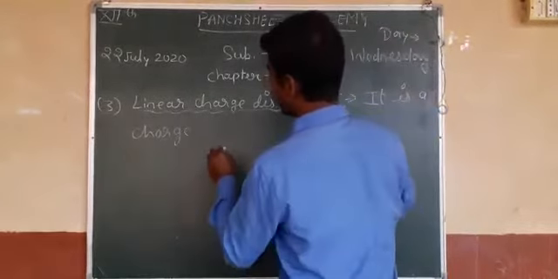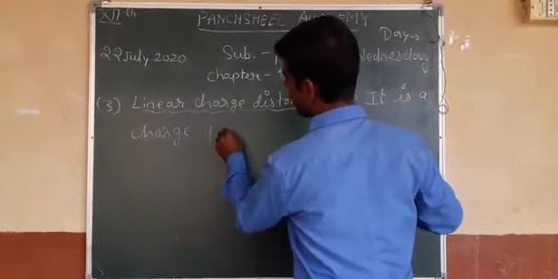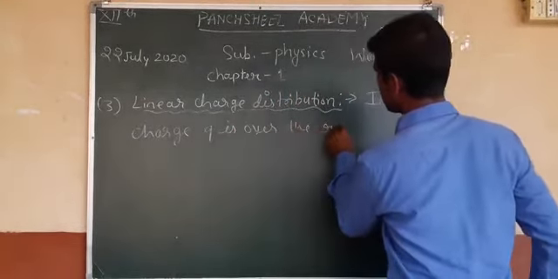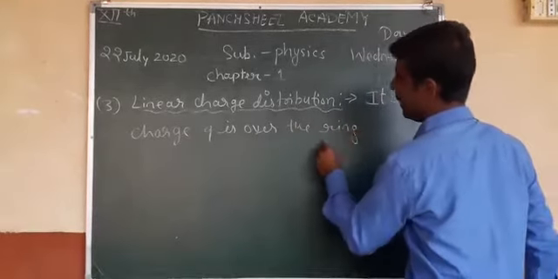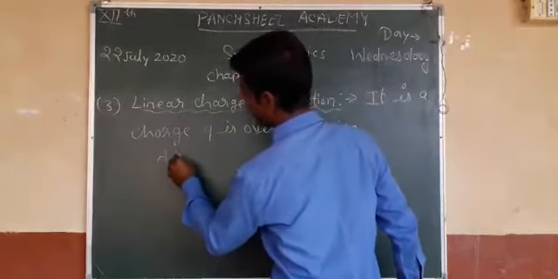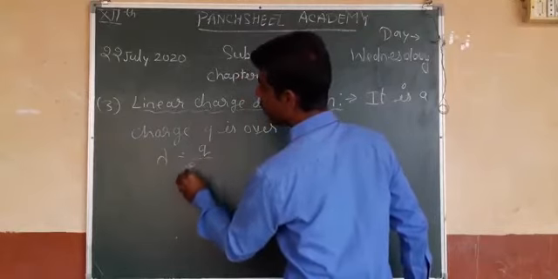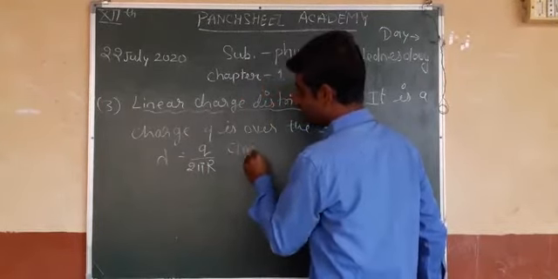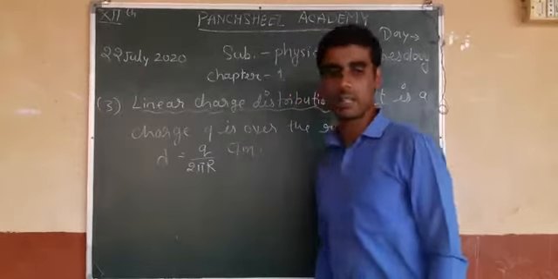Then lambda equal to q upon 2 pi r coulomb per meter. 2 pi r is the circumference.